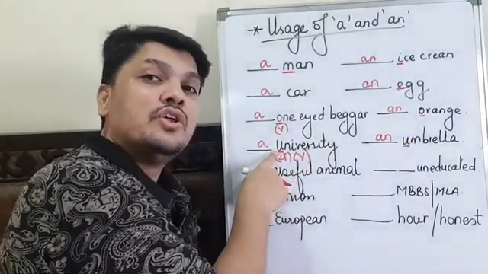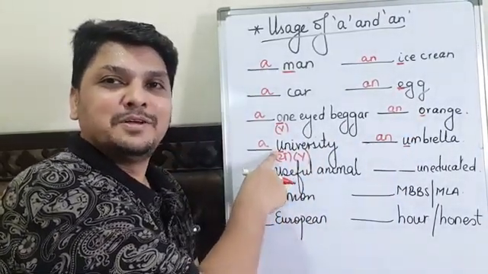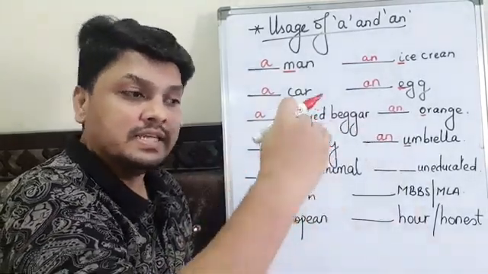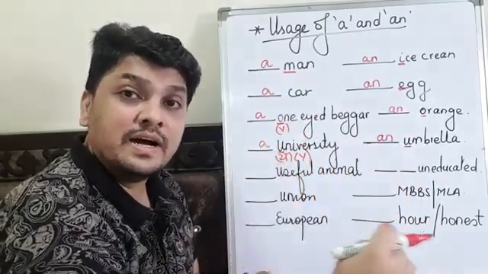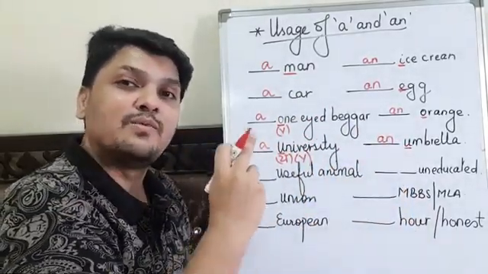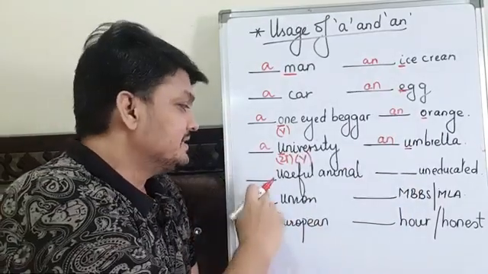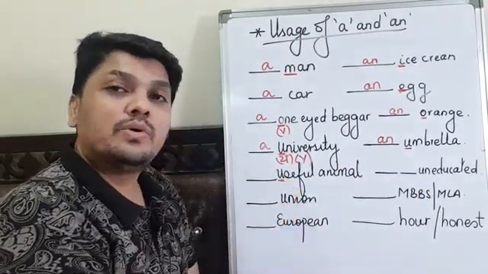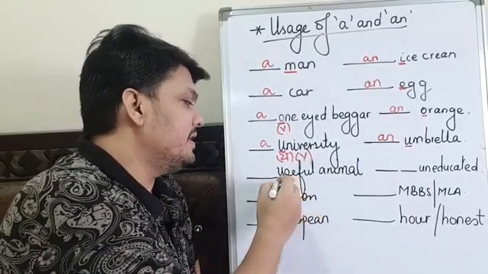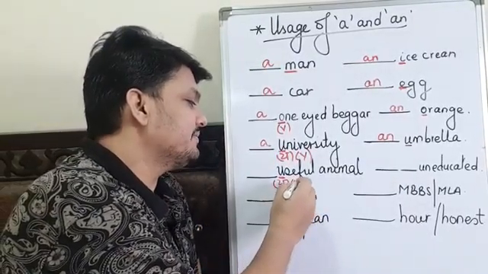Here, university. Slowly you read this word. University. Here, the sound starts with Y, but here it sounds with A. Umbrella. A is a vowel. Same here, U. It's U. Year. Again here, year. Y.